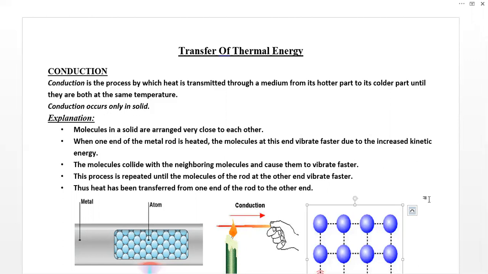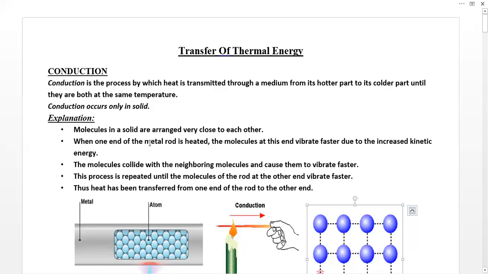The molecules in a solid are arranged very close to each other. The distance between the molecules of a solid is very short. They are very closely packed.